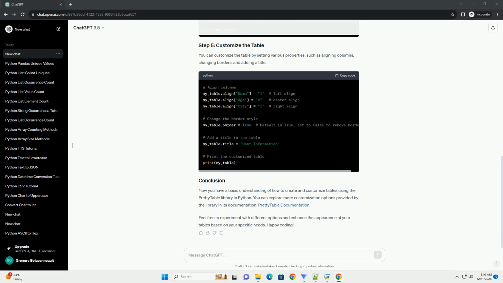Next, create an instance of PrettyTable and add columns to it. You can then populate the table with data. To display the table, simply print the PrettyTable object.